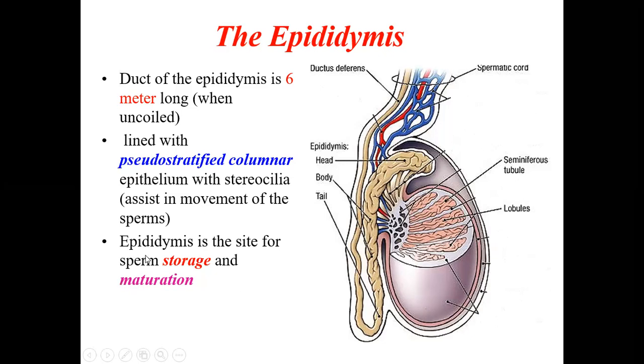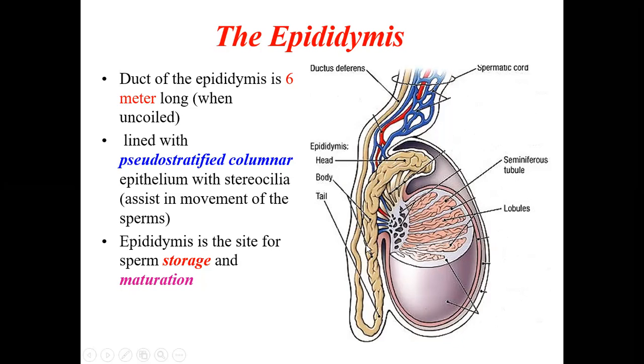The epididymis is the site for sperm storage and maturation. What is the function of the epididymis? This is the site of storage. The testis is the site of production of the sperms, and the epididymis is the site of storage of the sperms.